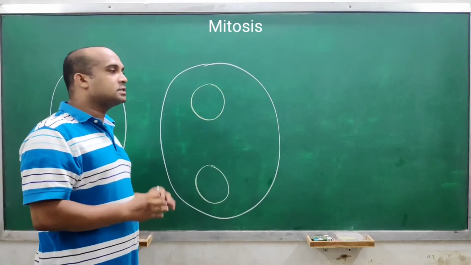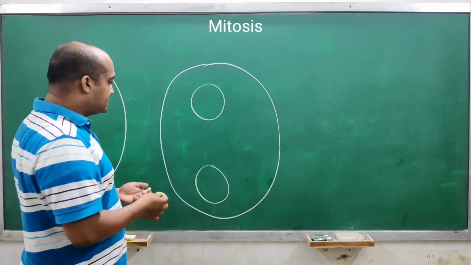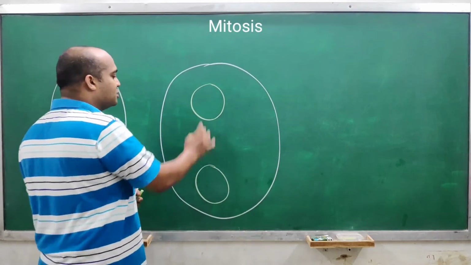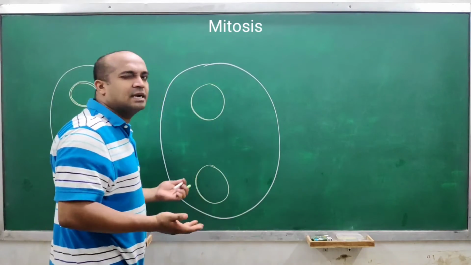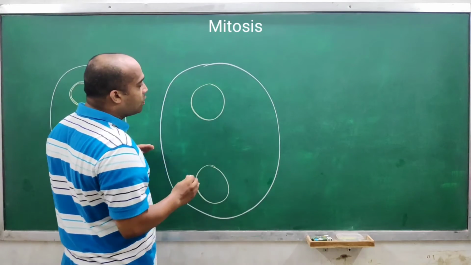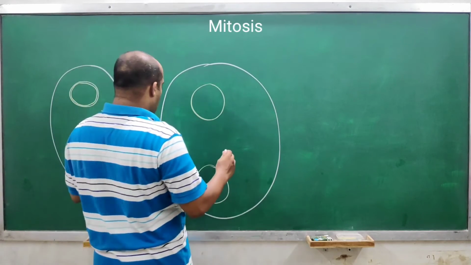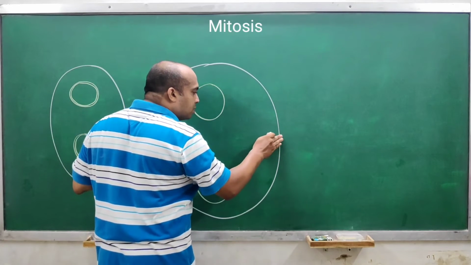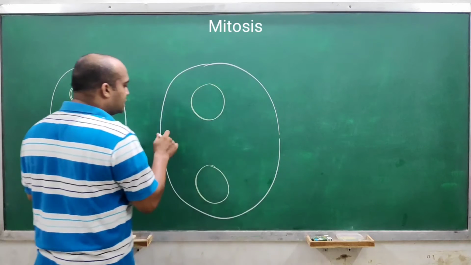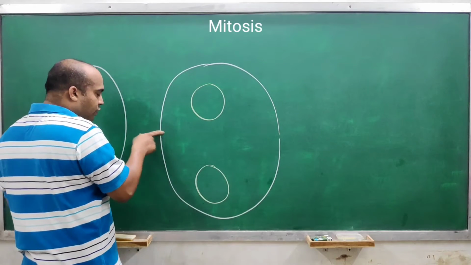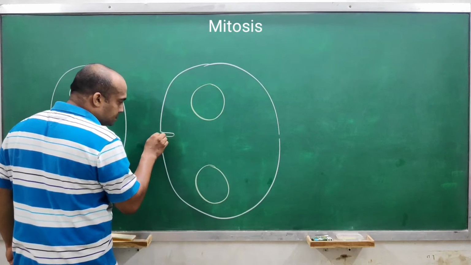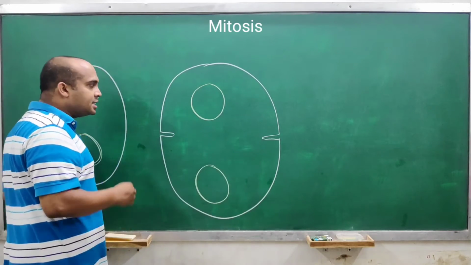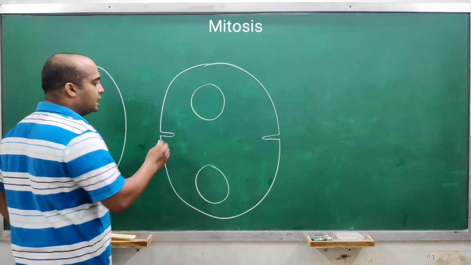Now how will cytokinesis proceed? Let's consider that these two nuclei are the same in size; here they are not, but let's consider that. Almost at the equatorial part there will be formation of two furrows, understood? Then these two furrows will proceed inwardly.